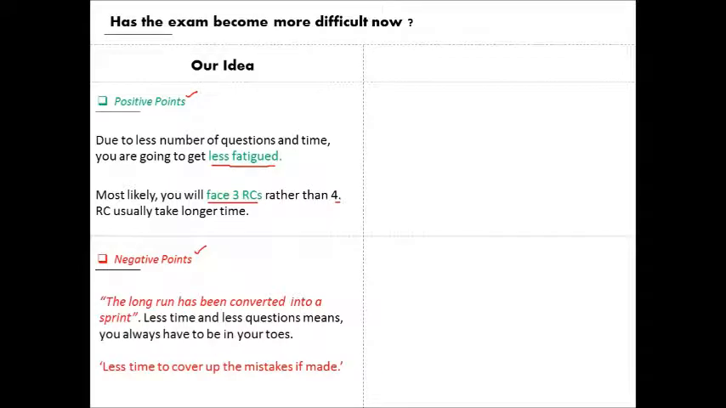Negative points. The long run has been converted into a sprint. So, you have to be on your toes during the exam. You'll have less time to cover up your mistakes if you made any. So, the initial game should be very good, otherwise you're going to face a lot of trouble because now you have no time to cover it up.